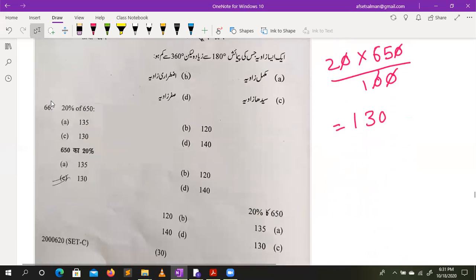20% of 650. Simply do it. 20 into 650 divided by 100. Cancel the zeros. 65 into 2, 130. Answer is C.